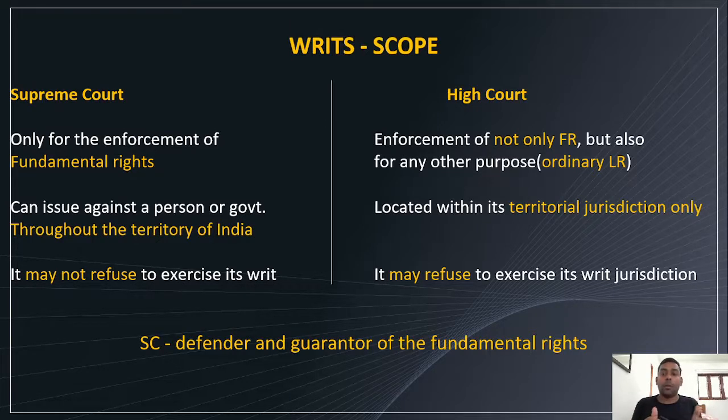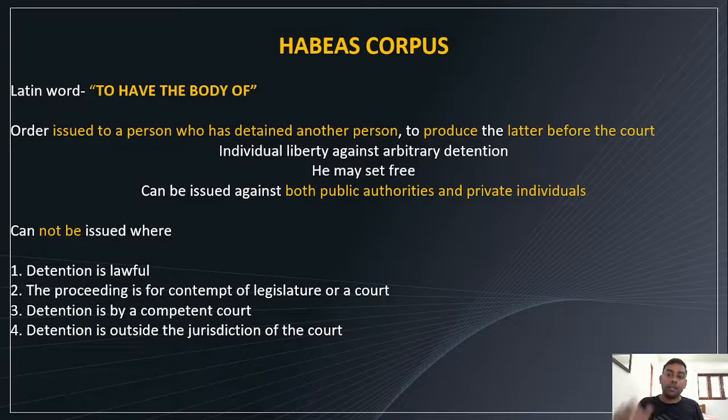Then the Supreme Court may not refuse to exercise its power, and the High Court may refuse to exercise its power. And of course we know the Supreme Court is a defender and guarantor of the fundamental rights. We have seen this point many times. So the Supreme Court is a defender and guarantor of the fundamental rights, or we can say the interpreter of the Constitution. Hope you understood the different types of writs and scope. Now we are heading to all these writs in detail.